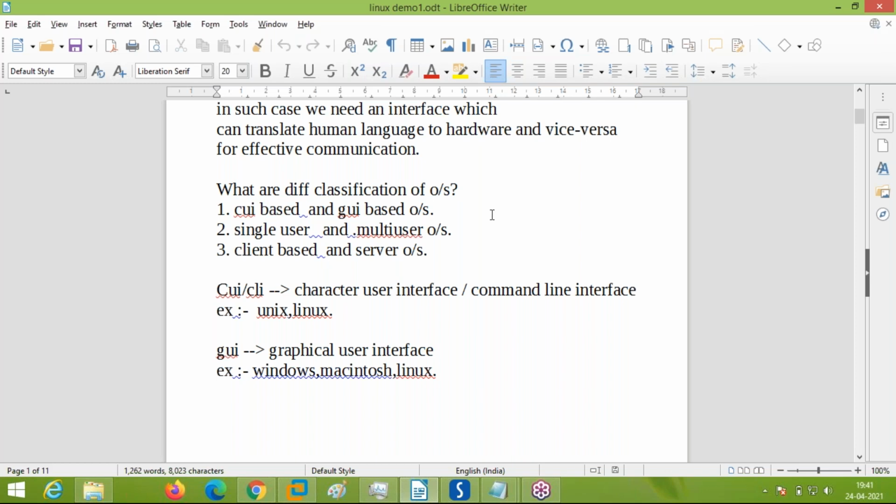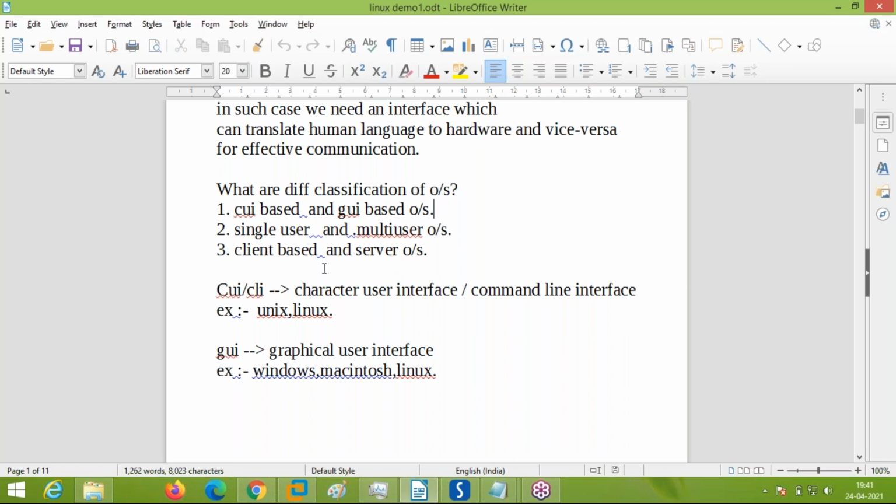CLI or CUI based operating systems are character user interface operating systems, and GUI stands for graphical user interface, means everything is graphical. Windows is GUI based. CUI means character user interface. So this is the first kind of classification.